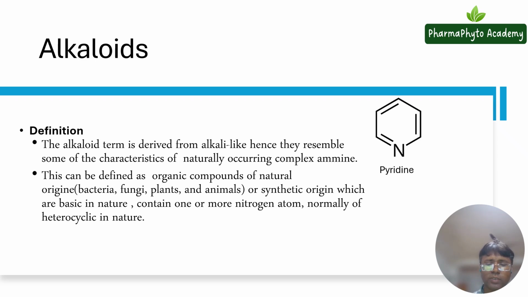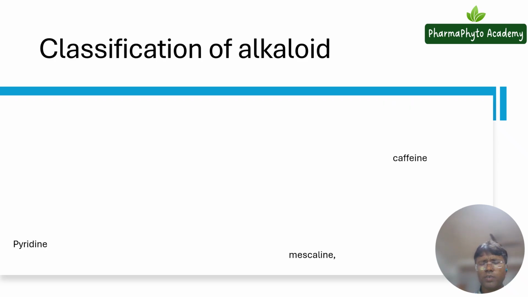So let us see now the classification of alkaloids. Alkaloids can be classified into different types on the basis of whether the alkaloid is derived from an amino acid, whether the nitrogen is present in the heterocyclic ring or outside it, or sometimes these compounds may not be derived from amino acids but show the different characteristics or qualitative tests of alkaloids.